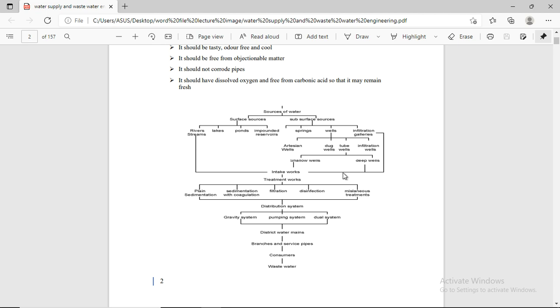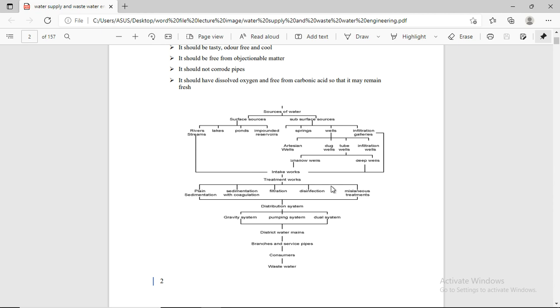This is all our intake work; we study the intake structure. Next is the treatment work. First is plain sedimentation. Second is sedimentation with coagulation. Third is filtration, then disinfection and miscellaneous treatment.